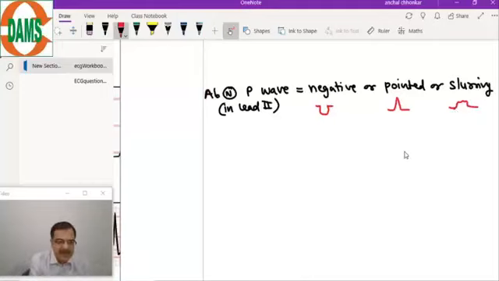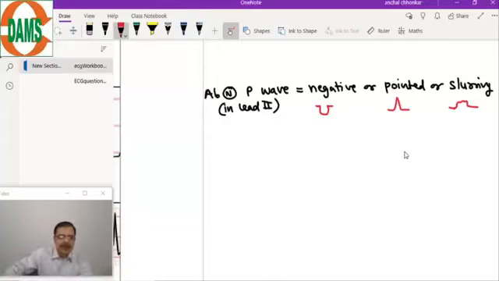Any bizarre morphology of the P wave will be known as an abnormal P wave. Slurring means it is not smooth. Wherever there is a focus, it will determine the P wave morphology.